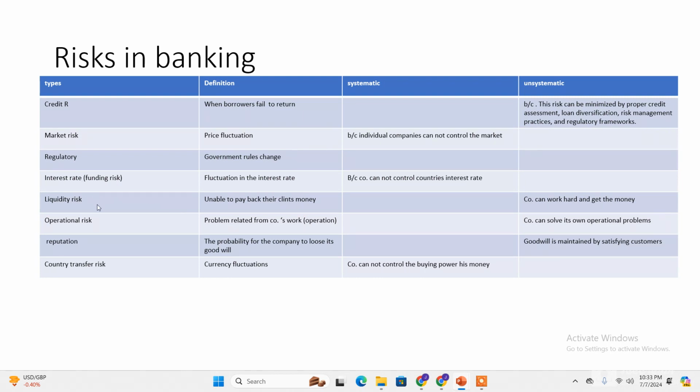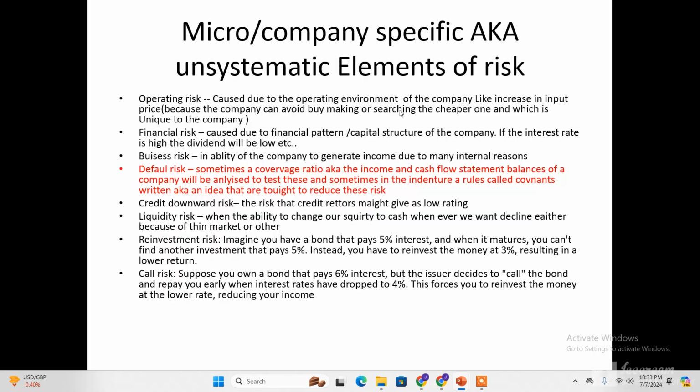So the other one is operational risk. This is unsystematic risk, and operating risk is due to the operating environment of the company, like input price. So this is not something that comes from the overall industry or the macroeconomy, and this is unique to the company itself, and it might do its best to minimize this risk.